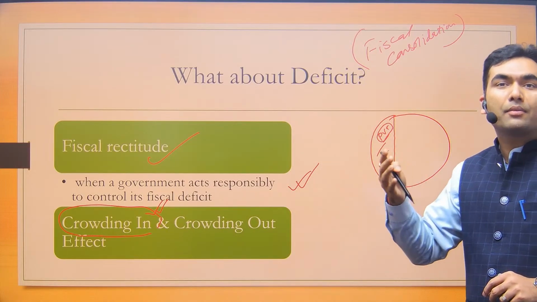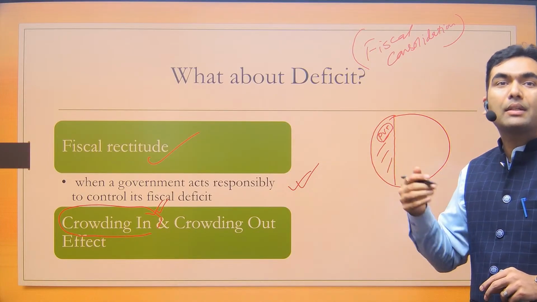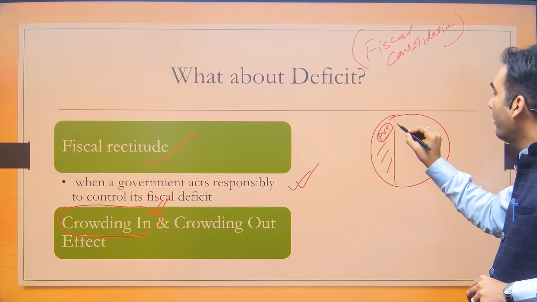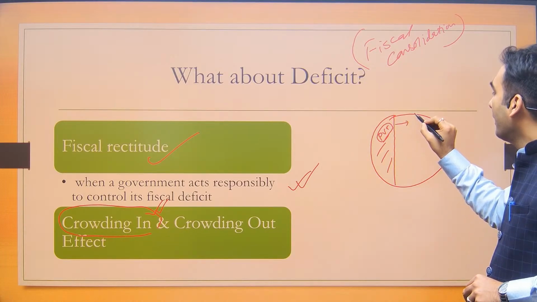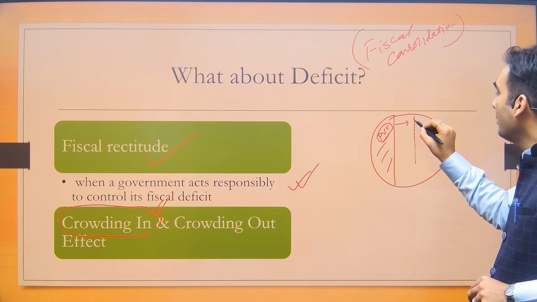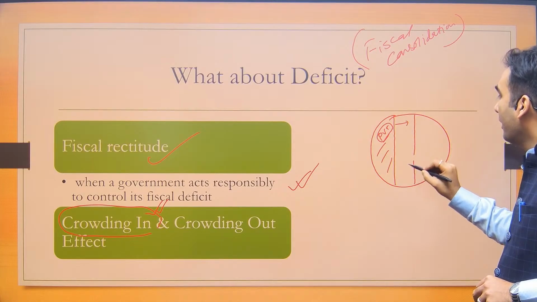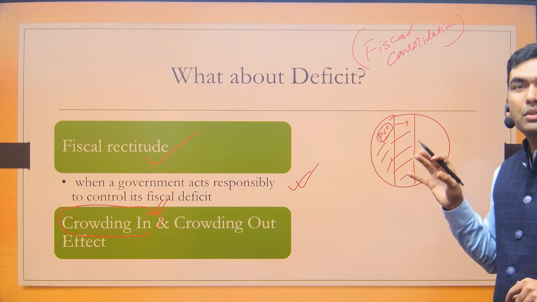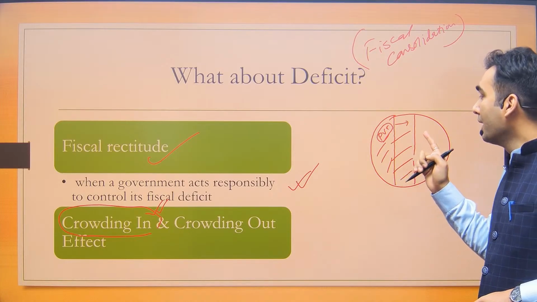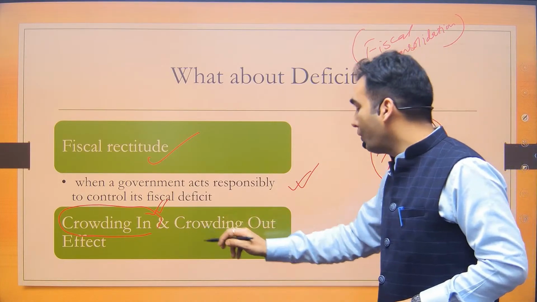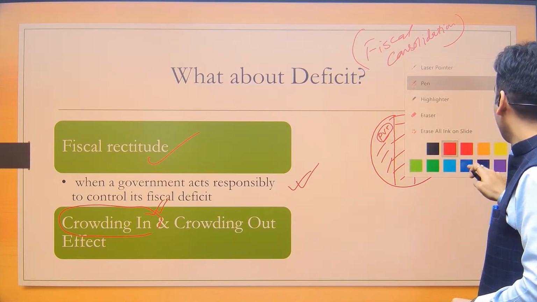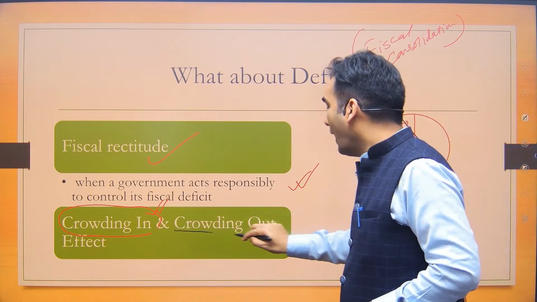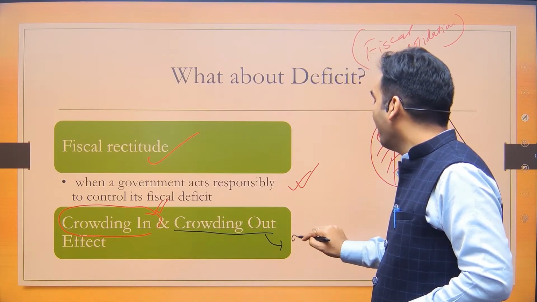But after recession, the fear is over. When the private sector is willing to invest, the government should take a reductionist approach. Government should make a space for the private sector. Now, by reducing the fiscal deficit, government is trying to avoid crowding out effect. Crowding out effect is to be avoided.